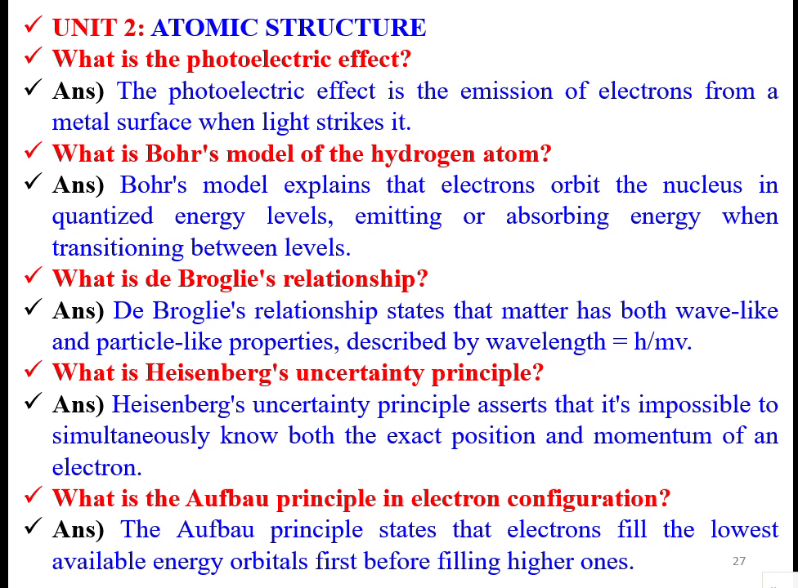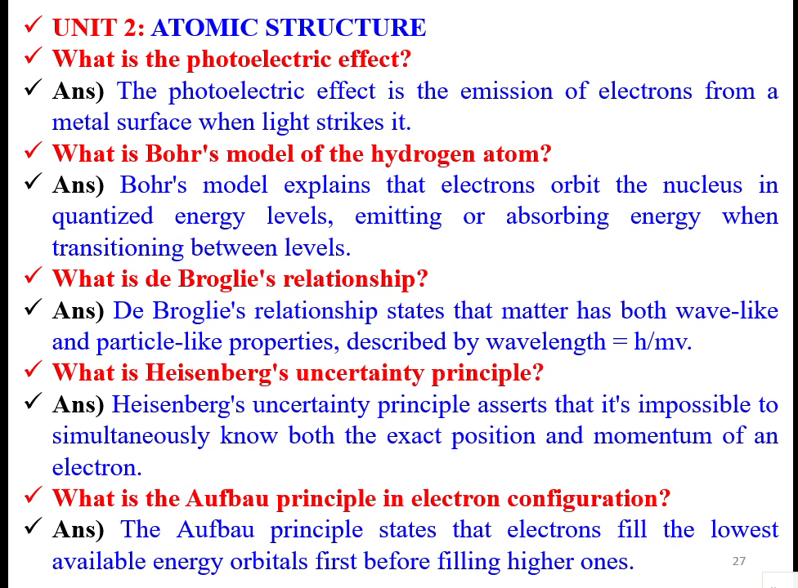What is the photoelectric effect? Already we have seen that it is the emission of electrons from a metal surface when light strikes it. The Bohr model of the hydrogen atom explains that electrons orbit the nucleus in quantized energy levels, emitting or absorbing energy when they transition between the levels. From a lower level to a higher level, it takes some energy. If it comes from a higher level to a lower level, it leaves some energy. That is absorption and emission of energy.